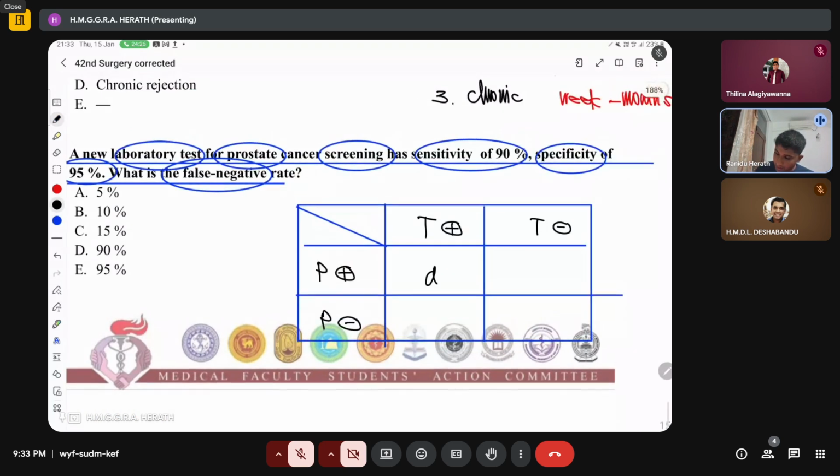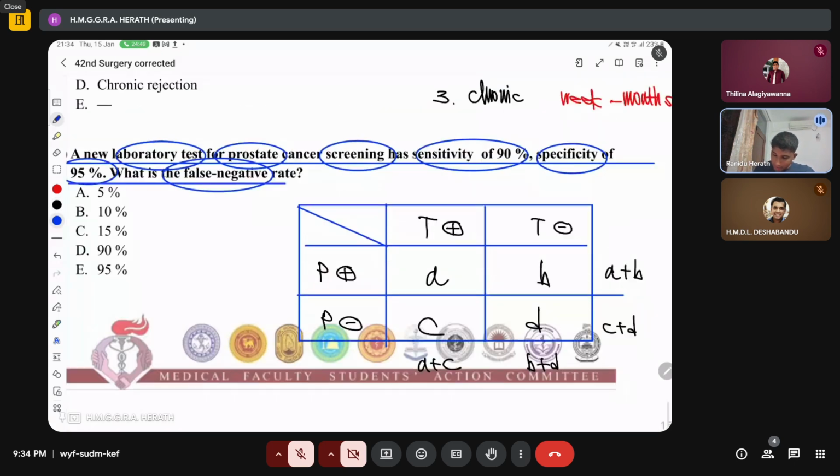Okay, so we'll say, right? These are the values here. So this is A plus B, and this is C plus D, and this is B plus D, and then this is A plus C. So now if you talk about the true positive patients, now test is positive for all A plus C. A plus C is the test positive number, but however in the population the truly positive number is A. So out of the test positives, the number of true positives is actually sensitivity. Okay. And then when you talk about the specificity is the ability to detect true negatives, right?